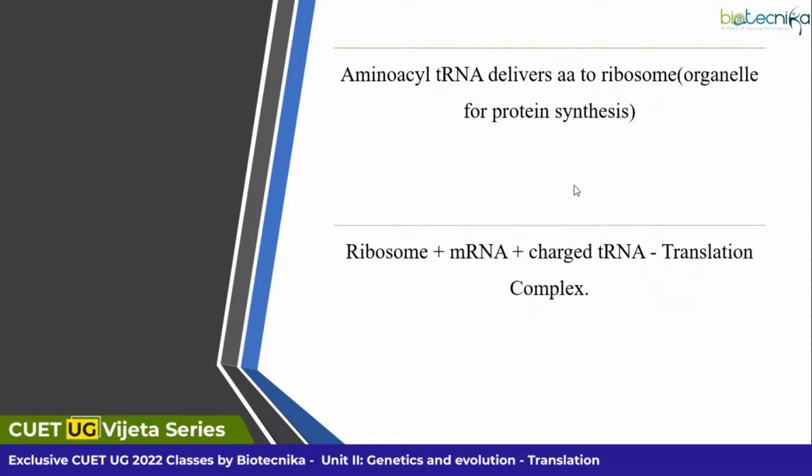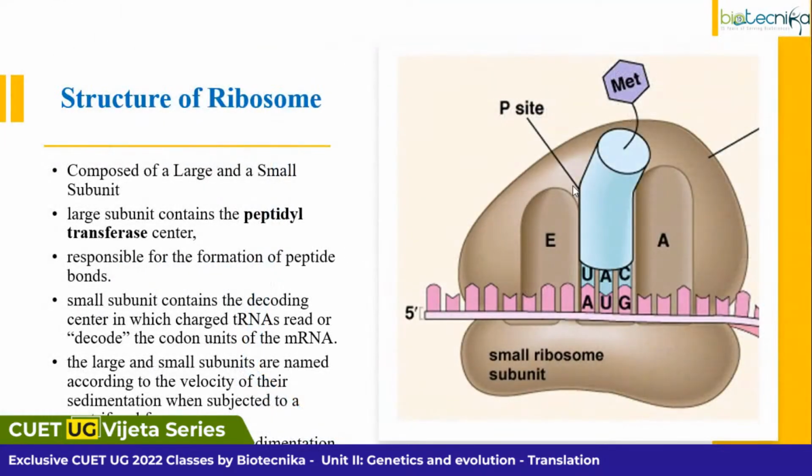Next, we are looking into the structure of ribosomes. You know that ribosomes are made up of two subunits, a larger subunit and a smaller subunit. So this becomes your mRNA and this becomes your tRNA.